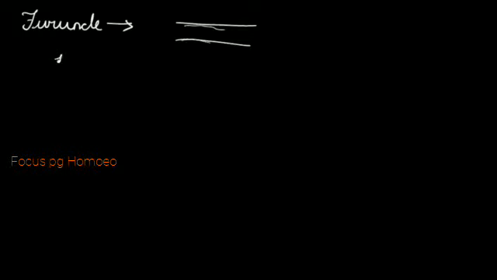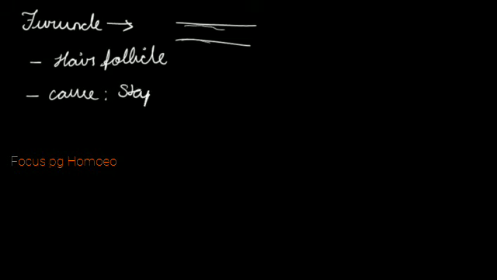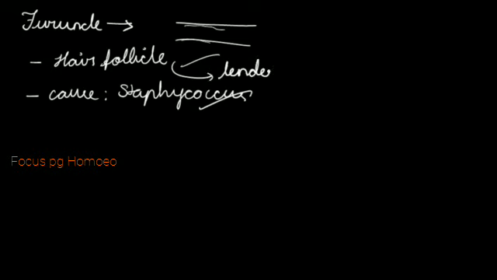So there will be inflammation of the hair follicle leading to the furuncle, and the main causative organism is staphylococcal infection. So staphylococcus family is the main causation for furuncle. Okay. So it is none other than the hair follicle inflammation, and the causation is staphylococcus, and here there will be tenderness. Okay.